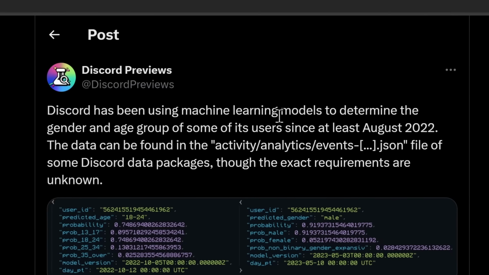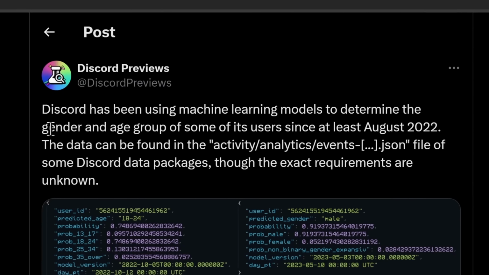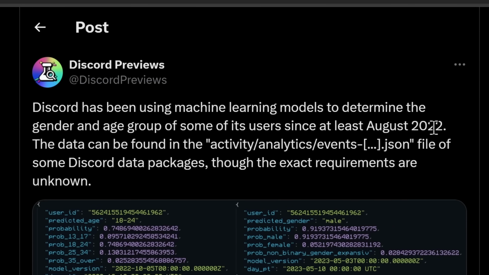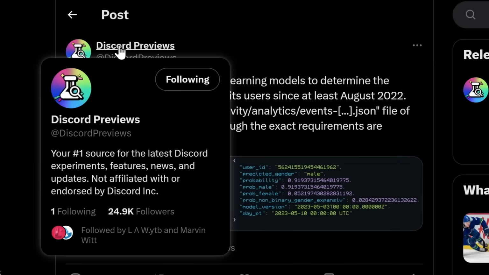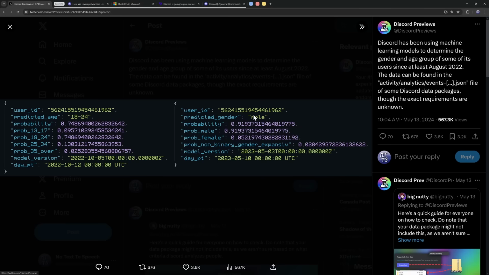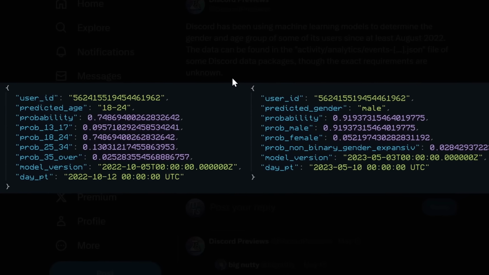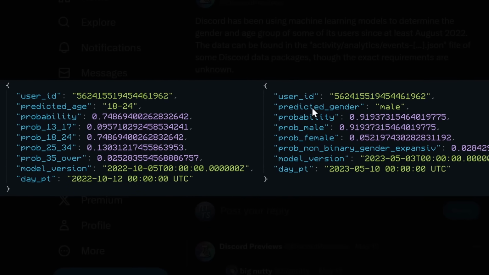Discord has been using machine learning models, also known as AI, to determine the gender and age group of some of its users since at least August 2022. Now, you might have seen this tweet by Discord Previews, which I'll have linked in the description, but Discord since August 2022 has been scanning your messages to determine the important information, like your predicted age and your predicted gender.